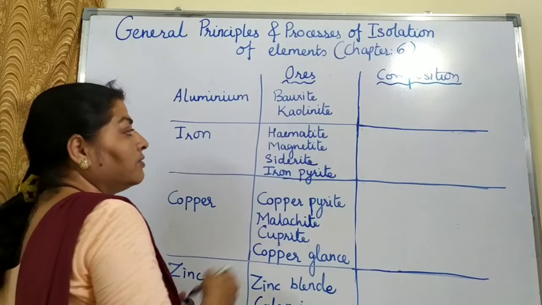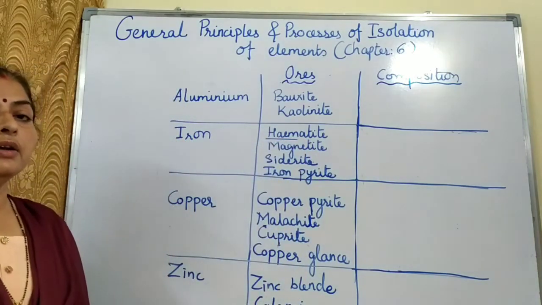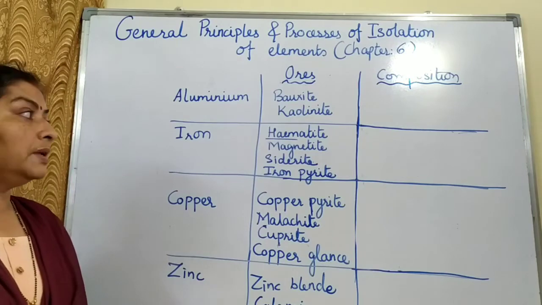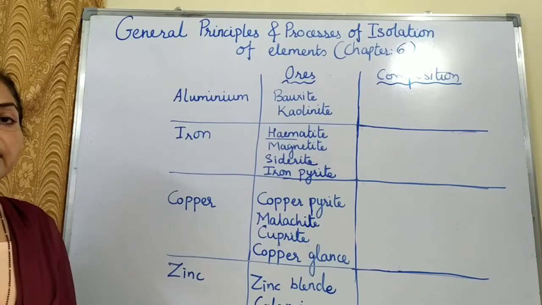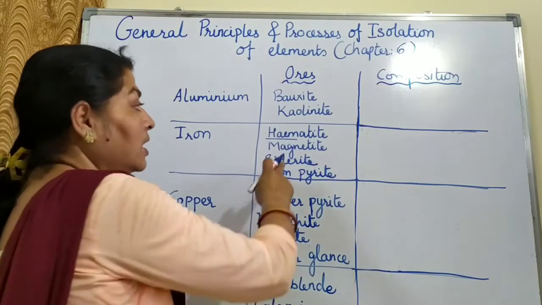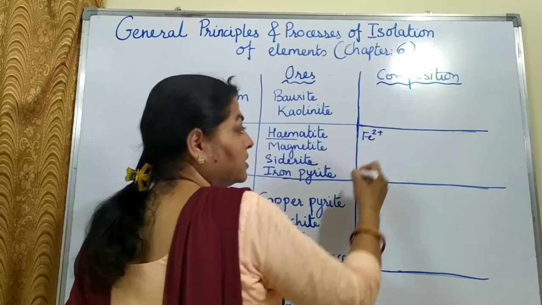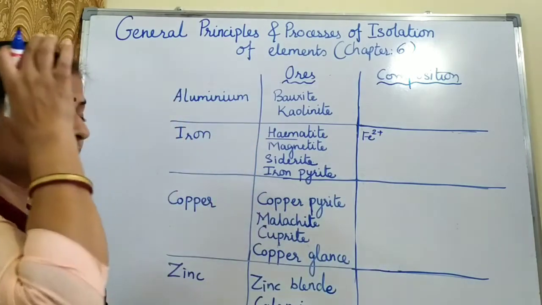Now hematite, the word heme is associated with iron. We know hemoglobin. In hemoglobin the important metal content is iron, and so the name is hemoglobin. Hematite, we'll remember that iron has valency 2+. It is an oxide ore.